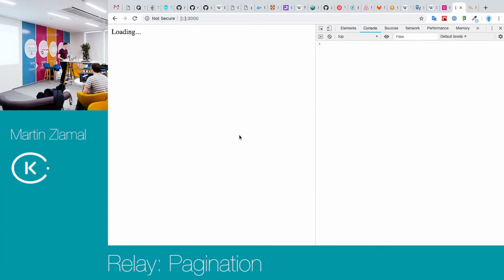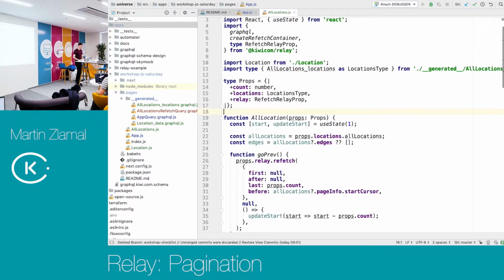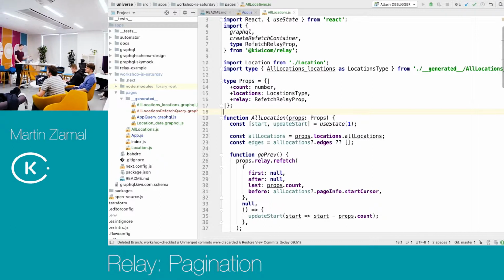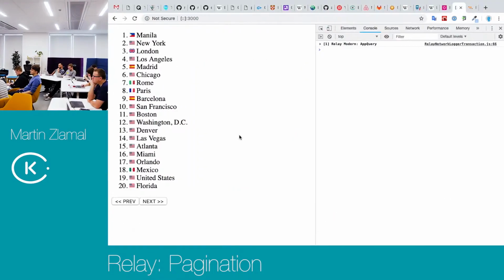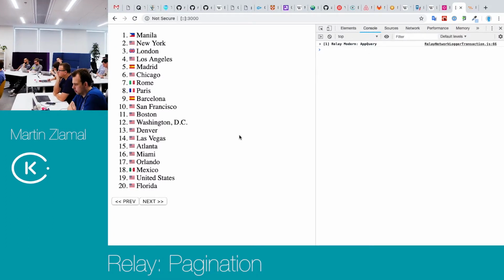All right. So now we have pagination that you can go to the next page, you can go to the previous page, and you're still in one window, in one, let's say, data set in your application.